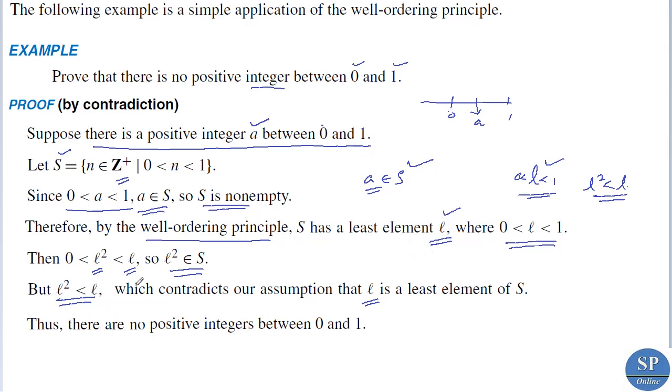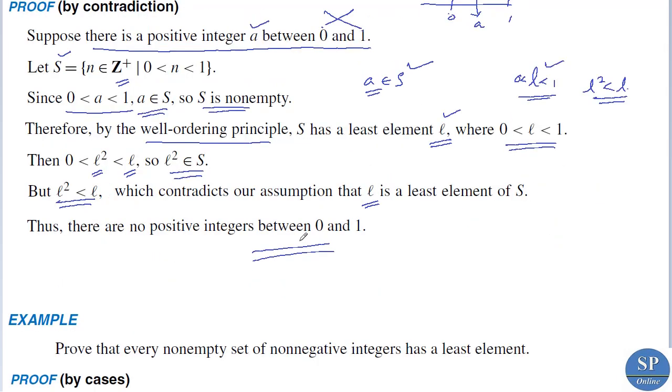Our assumption is that S has a least element L. But what we obtained here is L square is less than L, so L is not a least element, which is a contradiction. Therefore, our assumption that there is a positive integer between 0 and 1 is wrong. That means there are no positive integers between 0 and 1. So we proved this statement by contradiction, and here we used the well ordering principle.